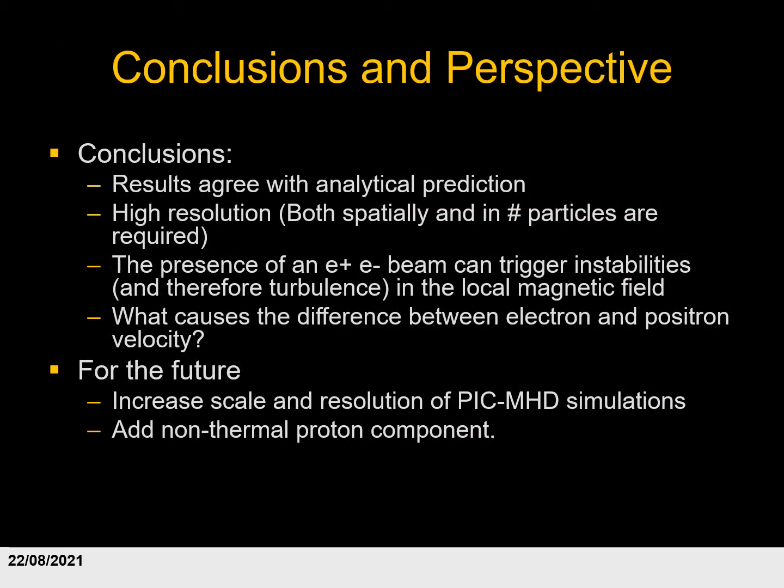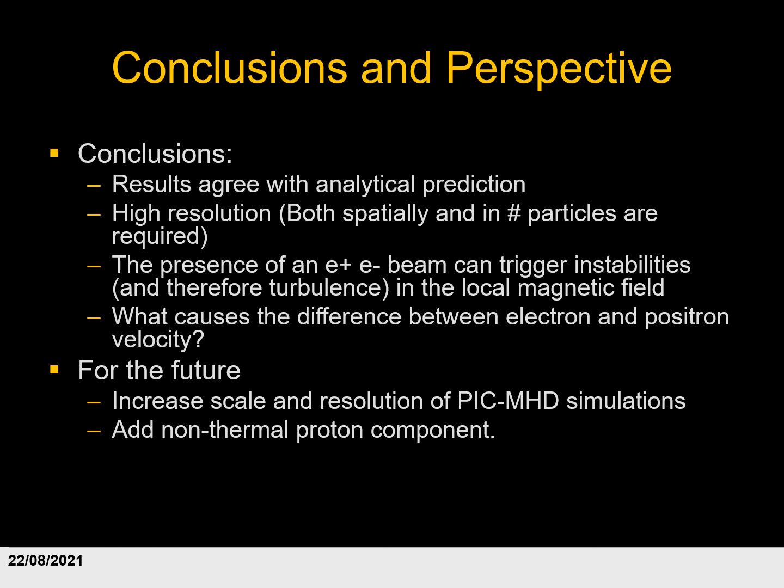To conclude, our initial run was successful in that the results agree with the analytical prediction for the magnetic field amplification. However, there are some problems. One thing we have learned is that high resolution, both spatially and in terms of the number of particles, is required for a good result, and we're going to have to redo these simulations on a larger computer in order to get a higher number of particles per cell, which will result in a smoother result.